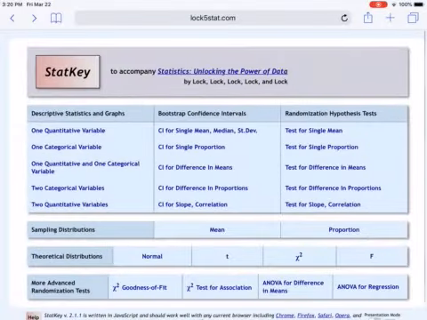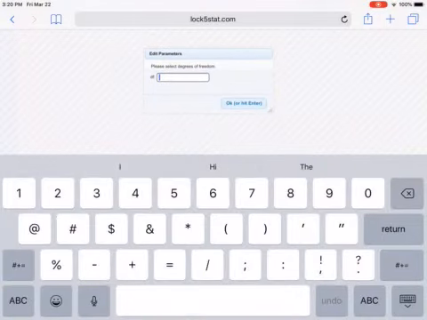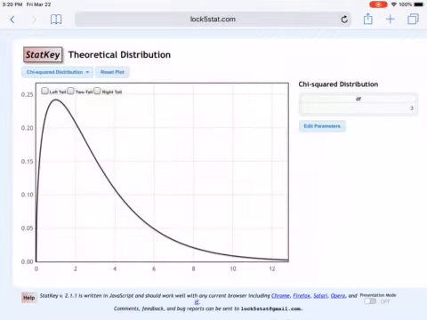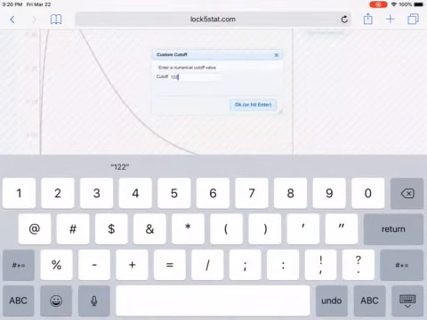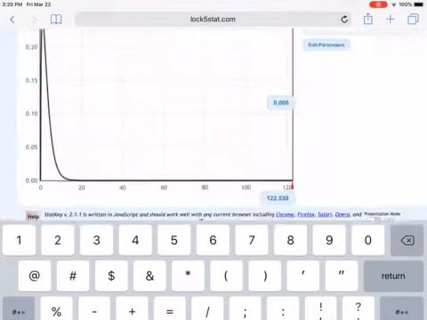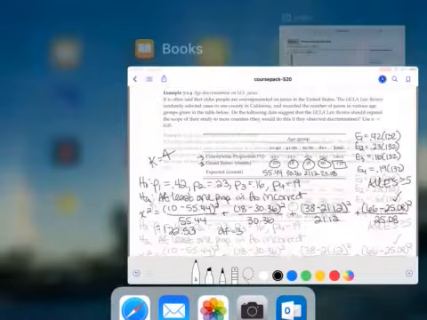If you go to StatKey and click on chi-square and put in a degrees of freedom of 3, and think about the graph here, notice that by 12, we're really far out in the tail, so you can imagine if I put in a number as big as 122.53, that is way off the graph, okay? So we get a p-value of 0.